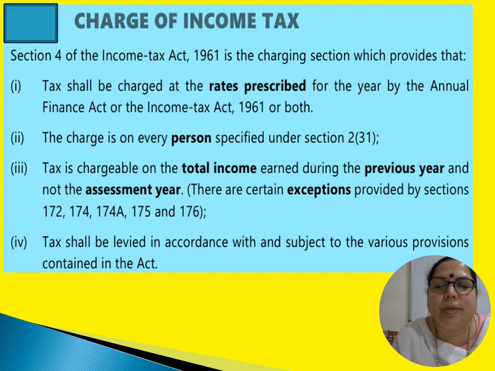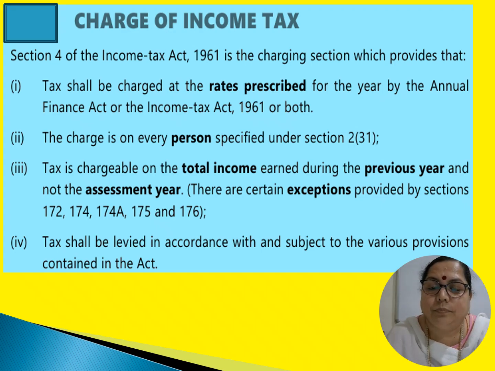Now what does this mean? Tax is chargeable, that is, tax is to be calculated. Tax will be calculated on the total income, not just a part of income, the total income which is earned during the previous year. That means not the current year but the previous year, the year before this current year, right?